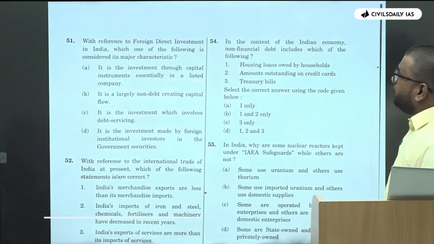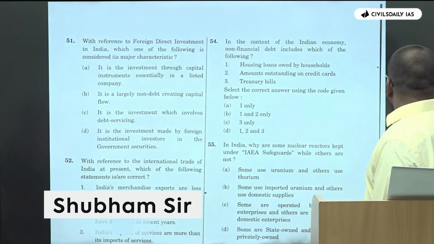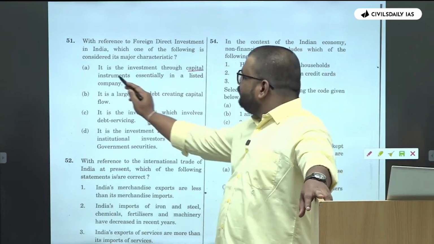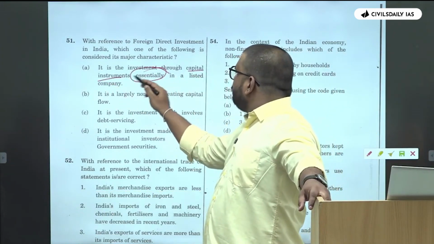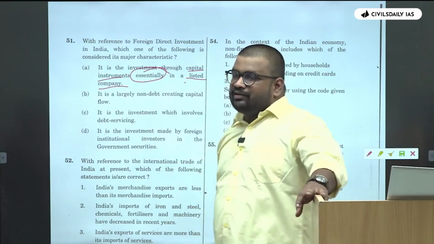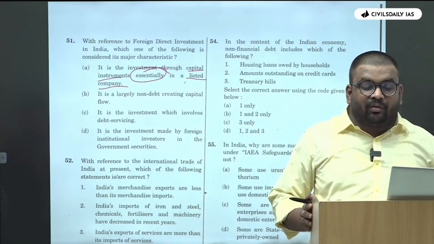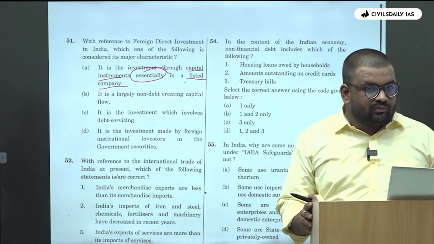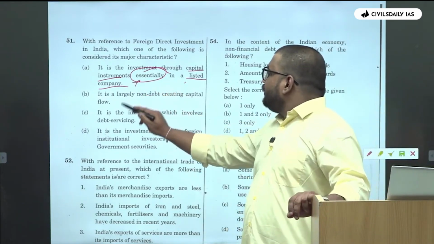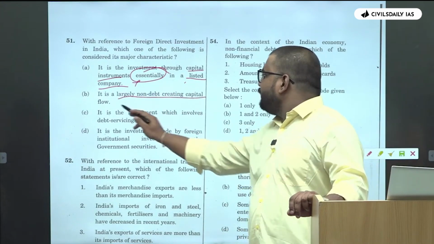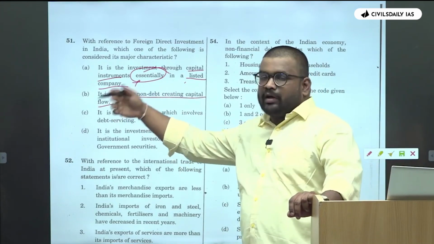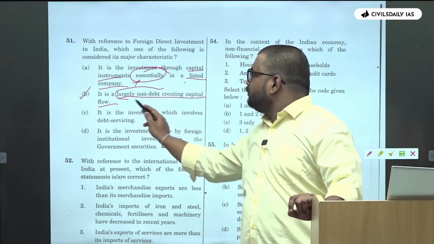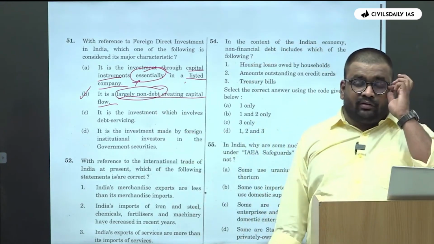Then with reference to the foreign direct investment, which of the following are considered as major characteristics? Again, investment through capital instruments, which is fine, essentially in listed company. So is FDI there only in the listed companies? It can be in the unlisted companies also, right? It is largely non-debt creating capital flow. Okay, if you have the knowledge, you know that this would be correct, right? It is non-debt creating. Okay.